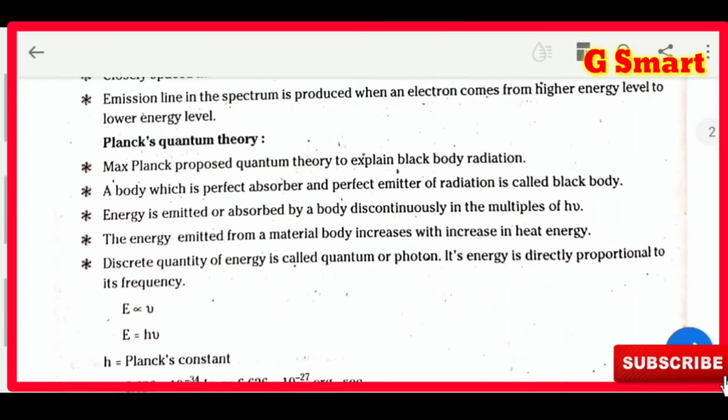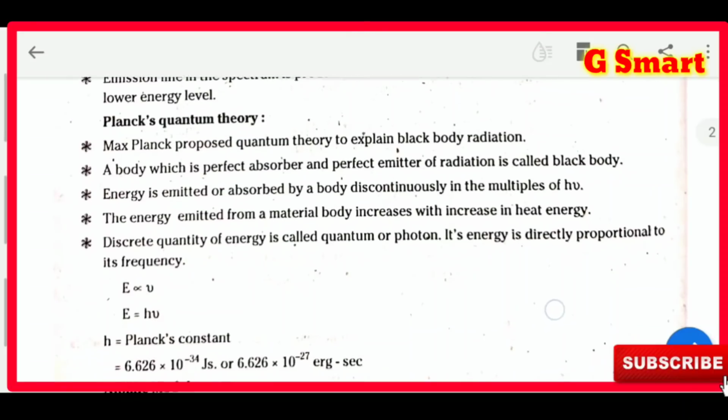Emission line in the spectrum is produced when an electron comes from higher energy level to lower energy level. When the electron comes from higher to lower, it is losing energy. That energy loss will come as a line spectrum.